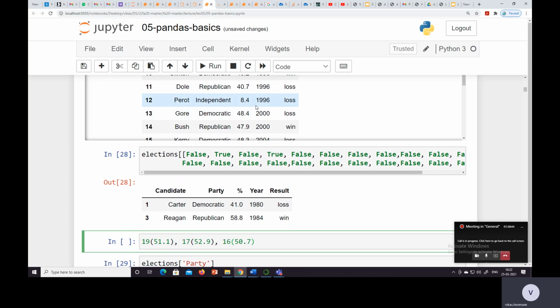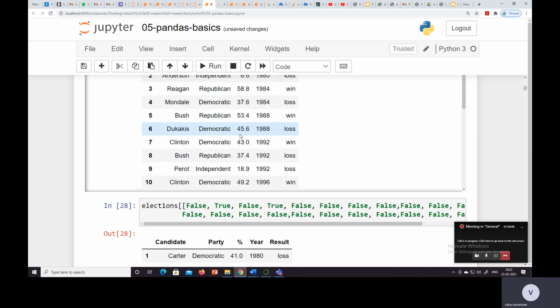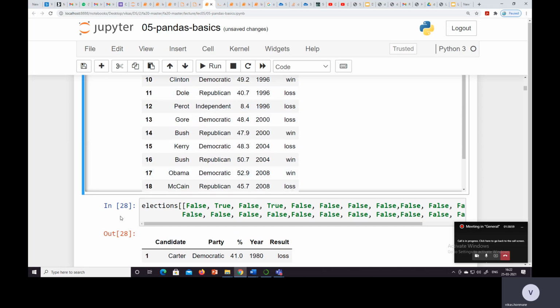Then we are looking here at the votes whose percentage is greater than 50. Okay, fifth is there, which is 53.4.